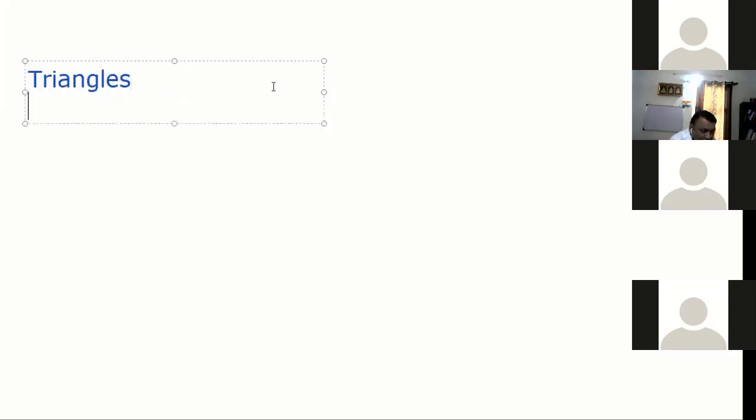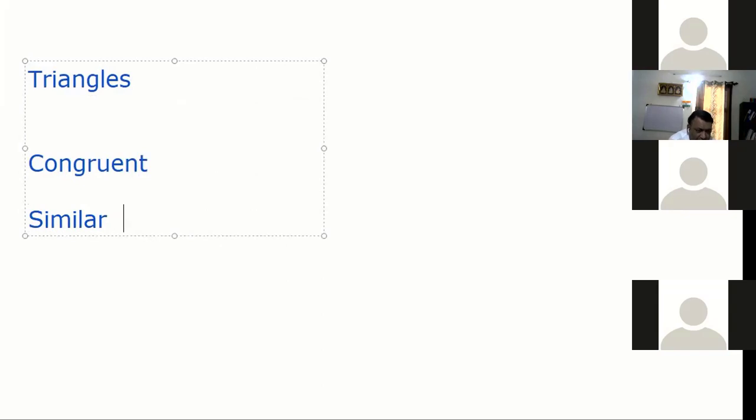Triangle. One is congruent, one is similar. Any idea, Anushka, what is the difference between congruent triangles and similar triangles? What is the difference between these two terms? Anushka, any idea?